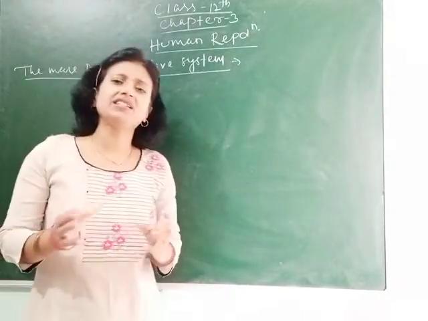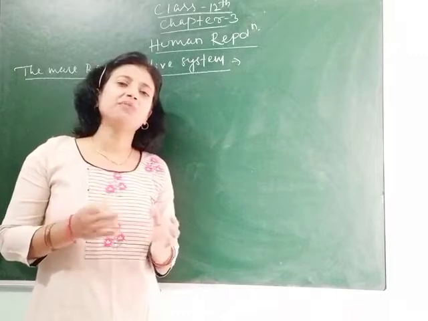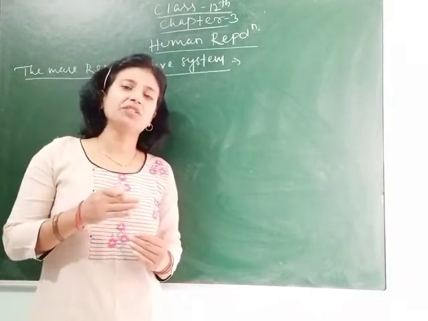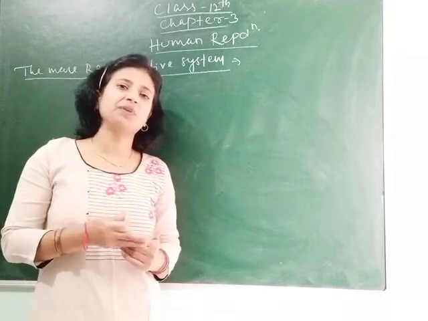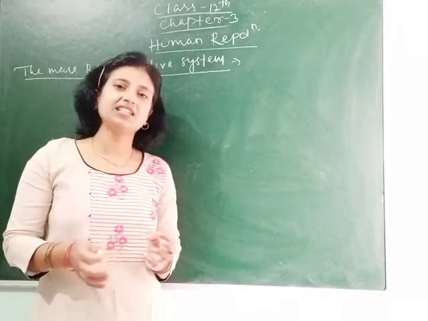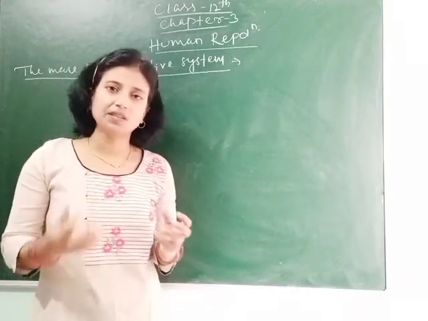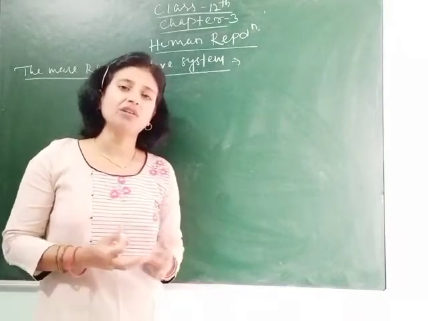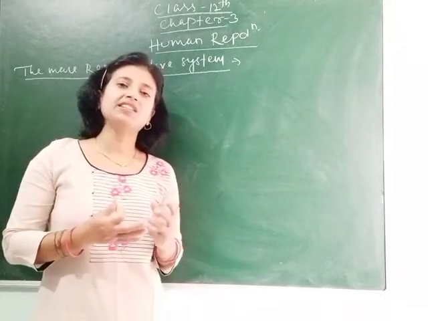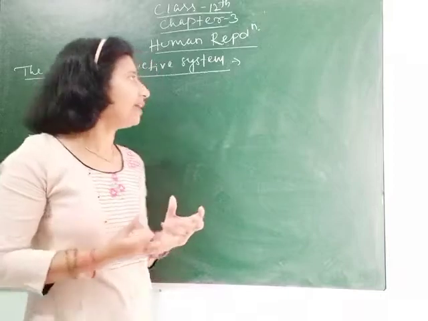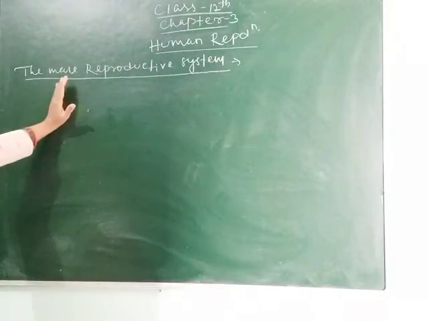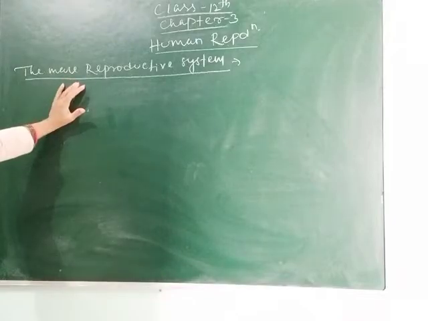So there are various events that occur inside the body, starting from maturity of the body to formation of gametes, then in case of females the gestation period, the parturition, lactation, etc. All these events or activities are involved. How human beings reproduce, we will study in this chapter in an elaborate way. So let's start the chapter, and the first topic is the human male reproductive system.